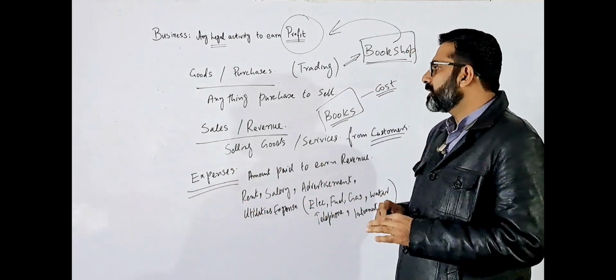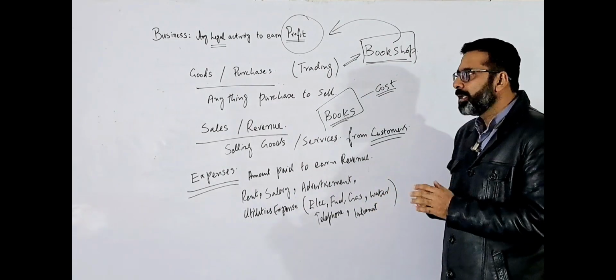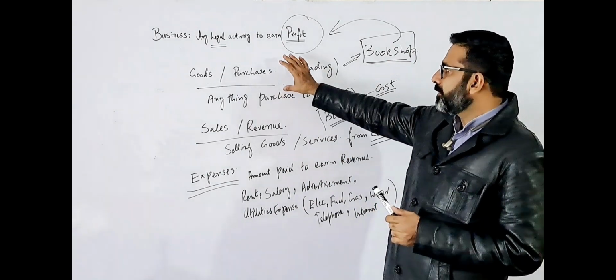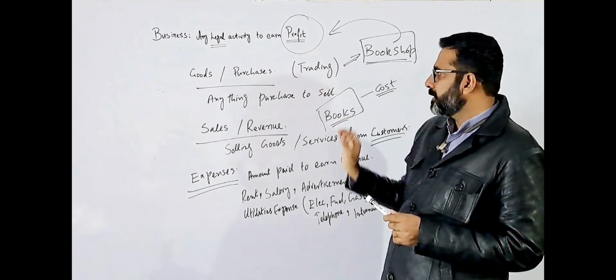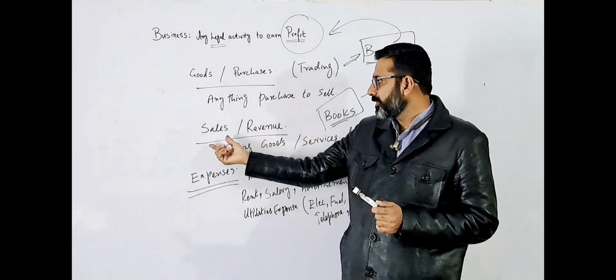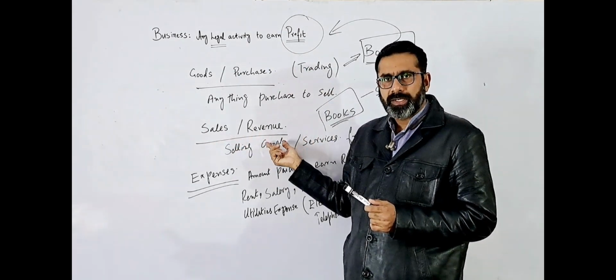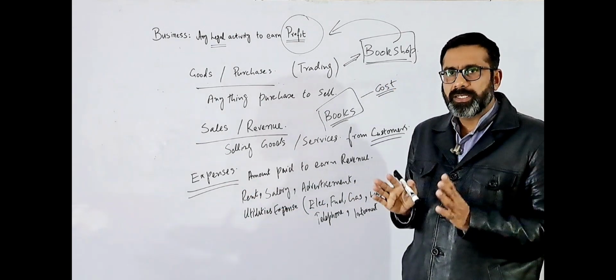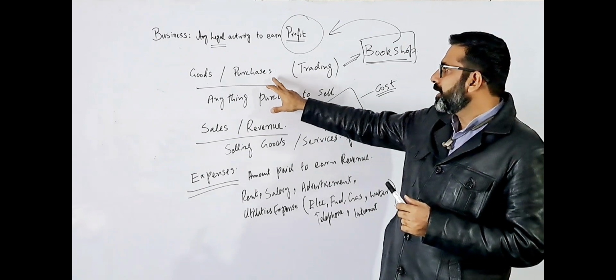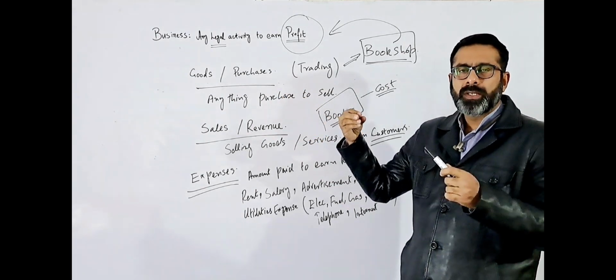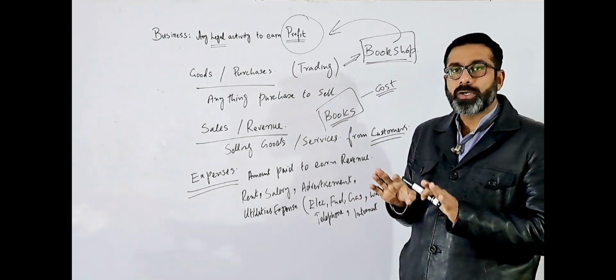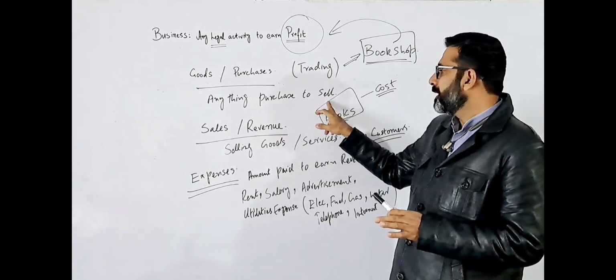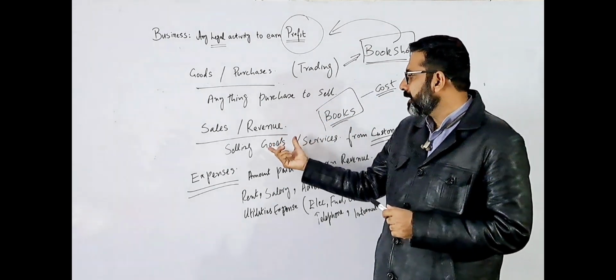So today we have discussed three main things. First of all, the concept of the goods or the purchases. Anything you are buying, the purpose is not the use. The purpose is to sell. The second thing is the revenue.